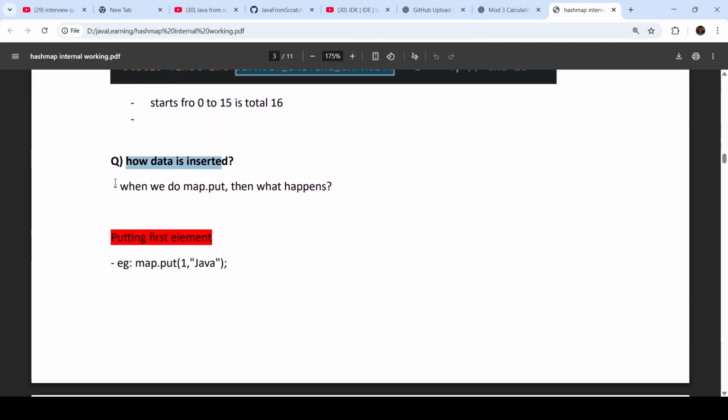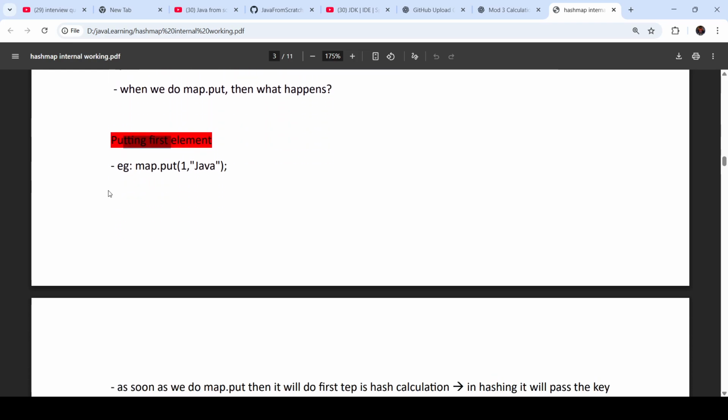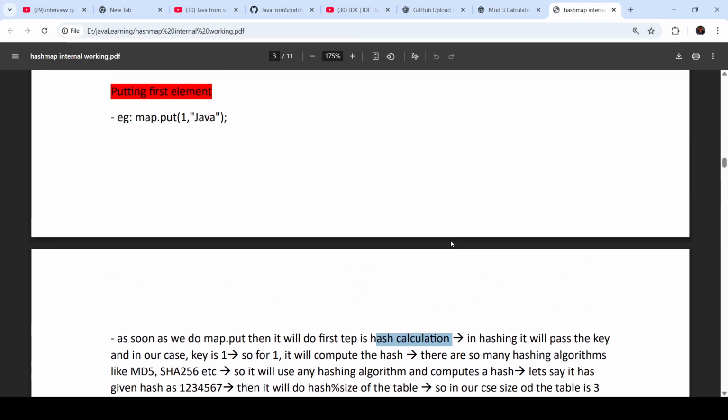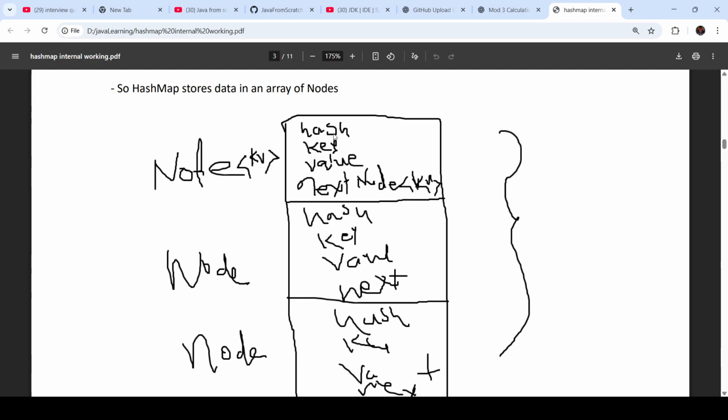How is the data inserted? When we do map.put, what happens? Let's say we are putting the first element, map.put 1 and Java. As soon as we do map.put, the first step is hash calculation. Here also, the first thing is hash, then key, then value, and then next. It will store the values in sequence. Initially the hash, key and value are all blank.